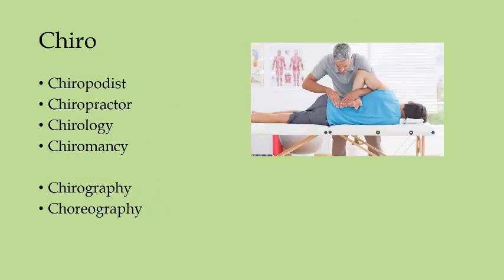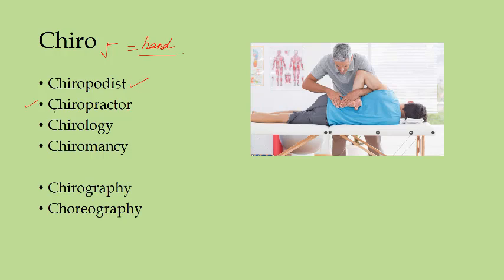Okay, we go ahead. Another very important root is chiro. Chiro means hand, and you have so many words in English from chiro. As you see, chiropodist was there. Now one type of healer or doctor is chiropractor.